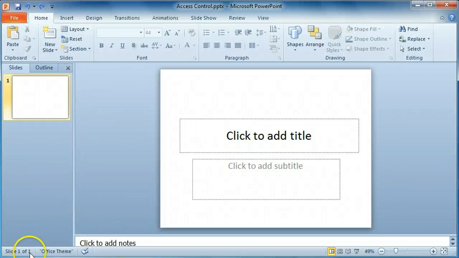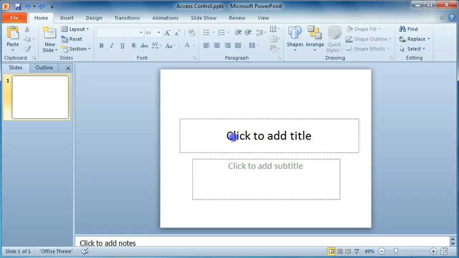Microsoft PowerPoint 2010. First looks. A new PowerPoint presentation will have one slide. This is called a title slide. The title slide has two placeholders, both of which can contain text.